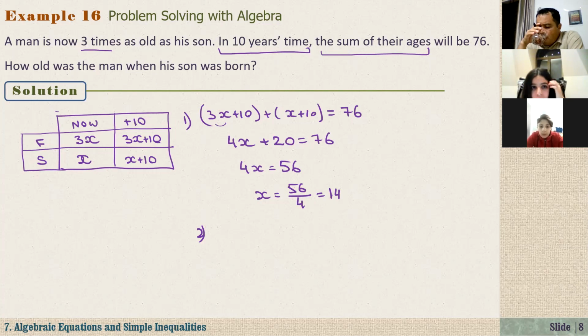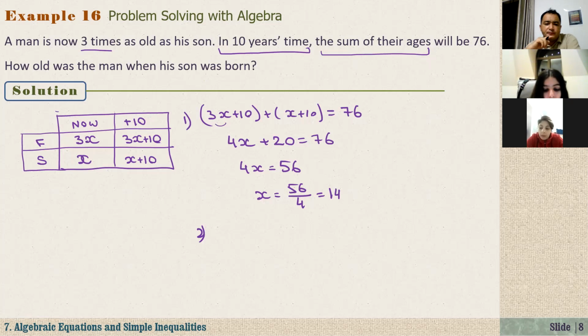He was 14 years older than his son. The question, how old was the man when his son was born? Just tell me the one number. How old was he? 56. Or 56 minus 14.